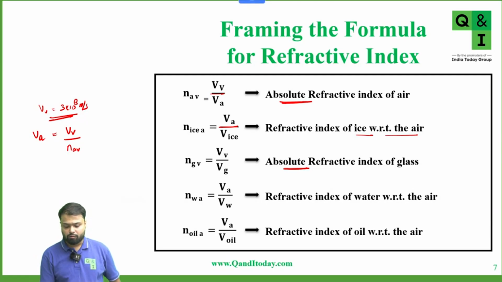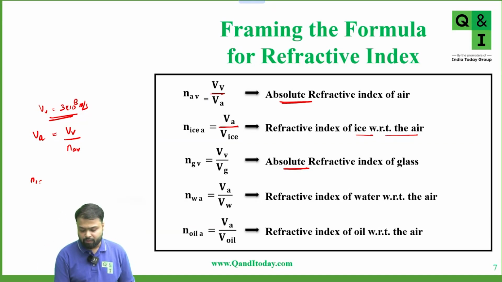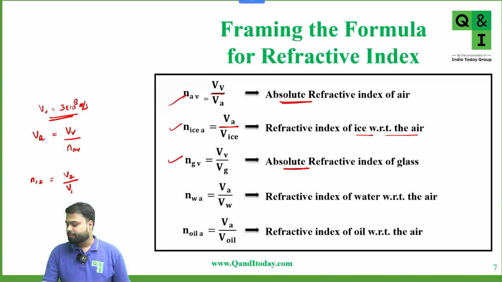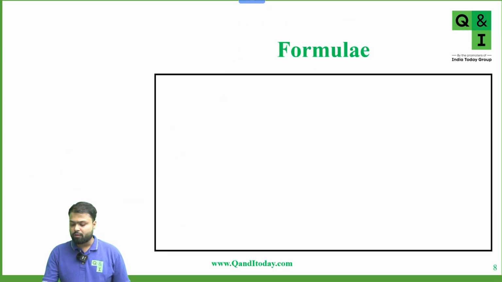The refractive index of medium 1 with respect to 2 is equal to speed of light in medium 2 upon speed of light in medium 1. Is this clear to everyone? Any doubt in this, what is the meaning of absolute refractive index or refractive index of one medium with respect to another medium? Yes or no? Very good. Now we will solve some questions based on the refractive index.